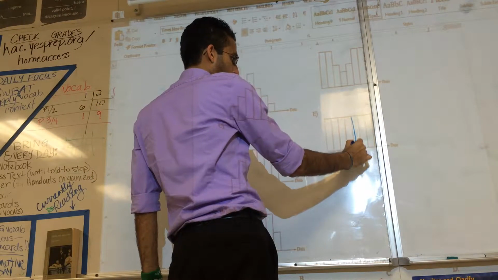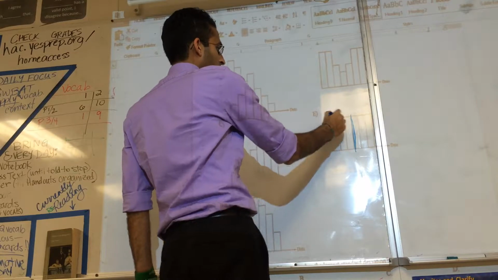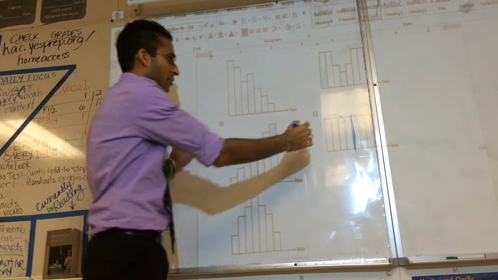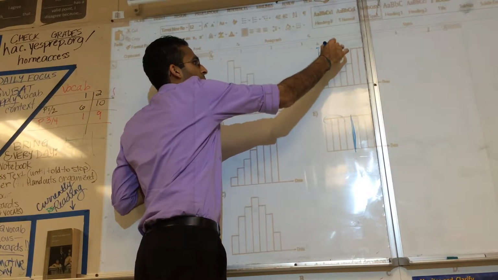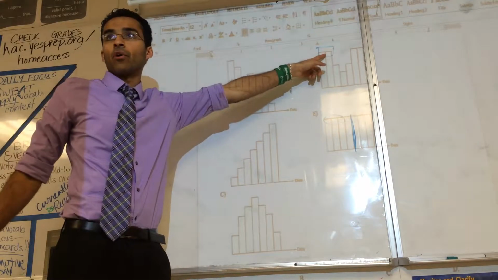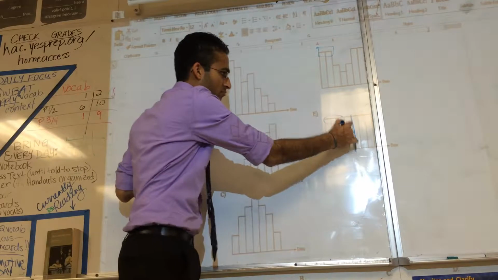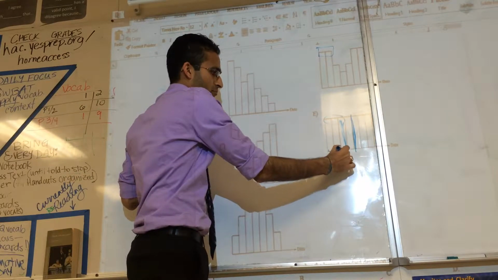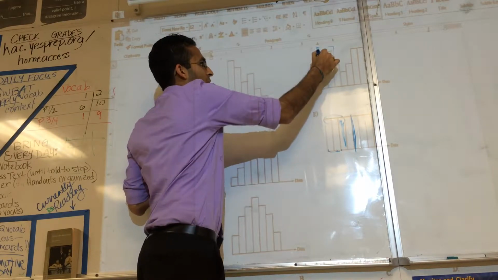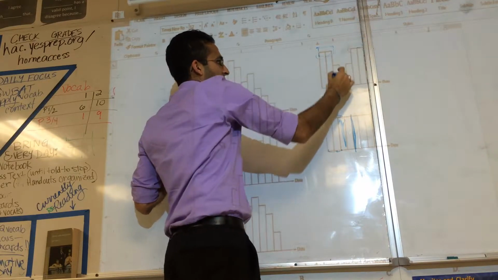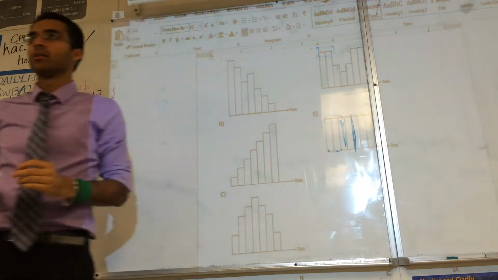E is symmetrical. So here's the mean, and we have this much data that's far away. But here we have a lot more data that is far away relative to what is close by. Here we have some data that's close by and then some data far away. Here we have a lot of data far away and very little data close by.